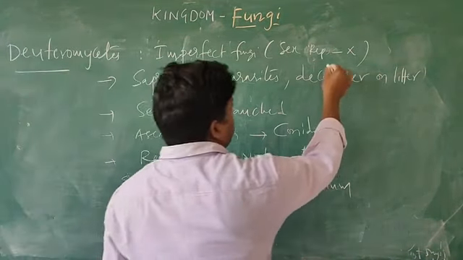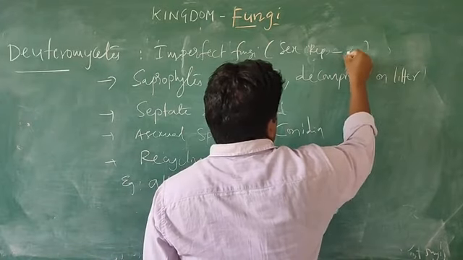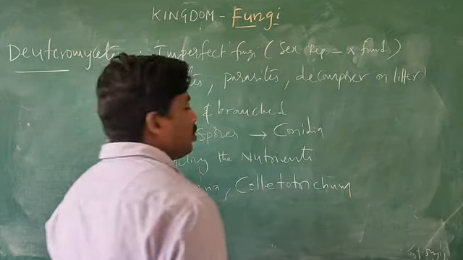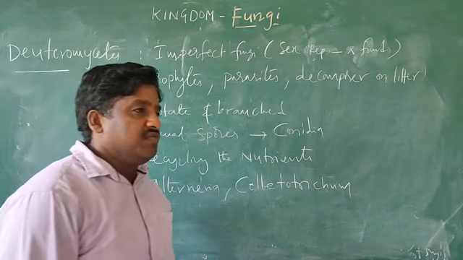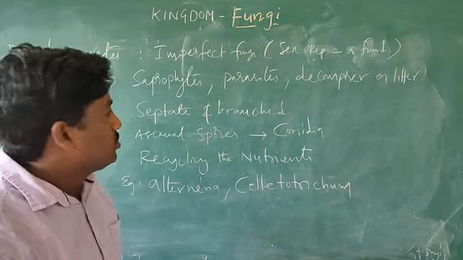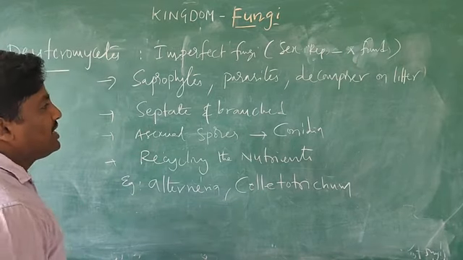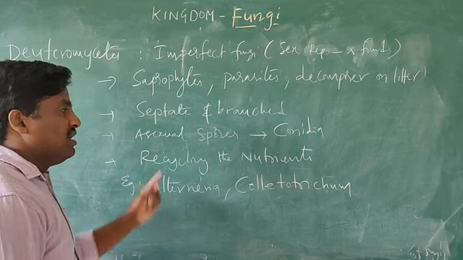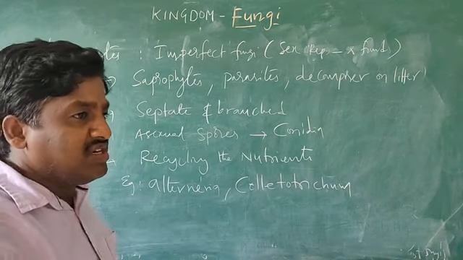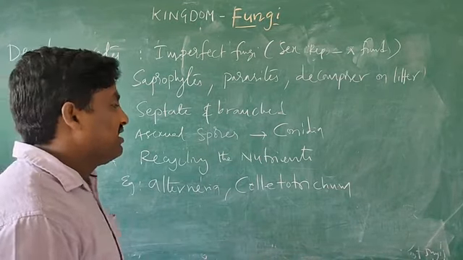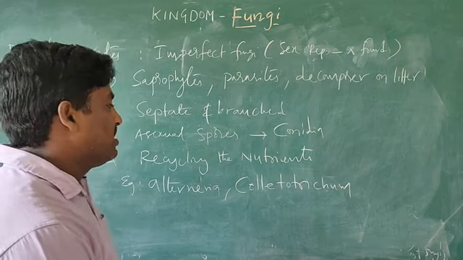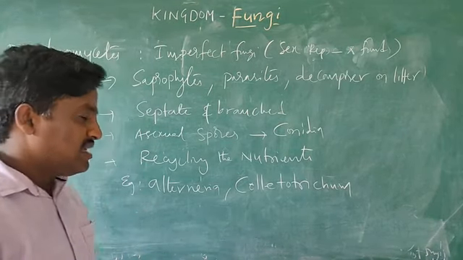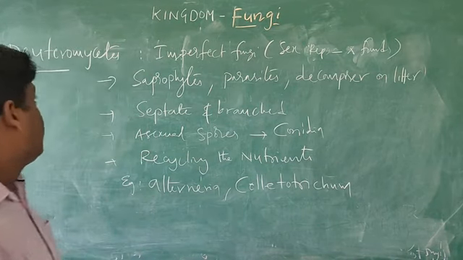They go through only vegetative reproduction and asexual reproduction. They are saprophytes, parasites and decomposers on litter, septate and branched. The asexual spores are conidia, and these organisms recycle the nutrients, which are again absorbed by plants. Examples are Alternaria, Colletotrichum and Xanthomonas.